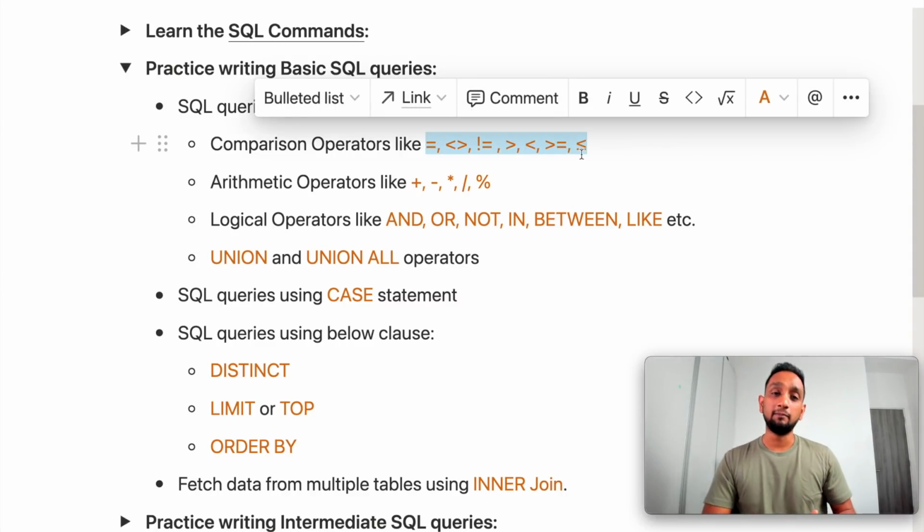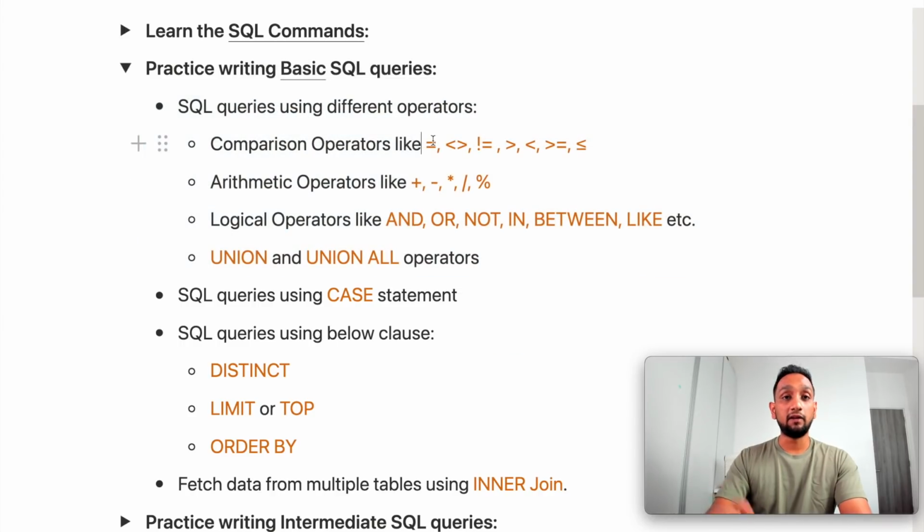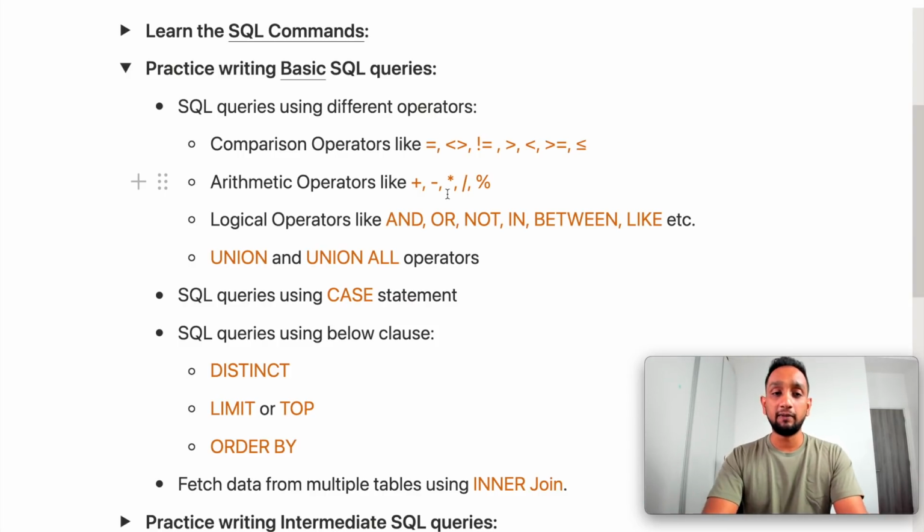It's actually pretty simple. It's the same thing that we used in mathematics in our school days, right? So how do we compare between two columns? If we want to do an exact match, then we use equal to, and if we don't want to match it, then we use not equal to. We have the less than, greater than symbols. Then in arithmetic operators, we have basically addition, subtraction, multiplication, etc.